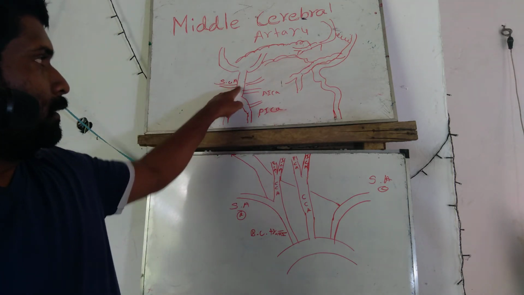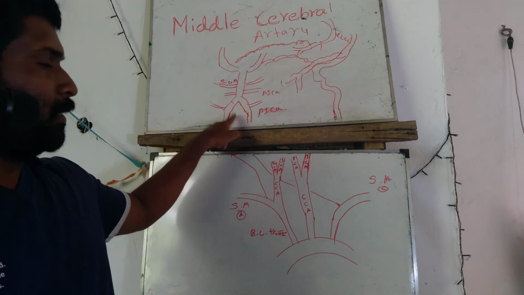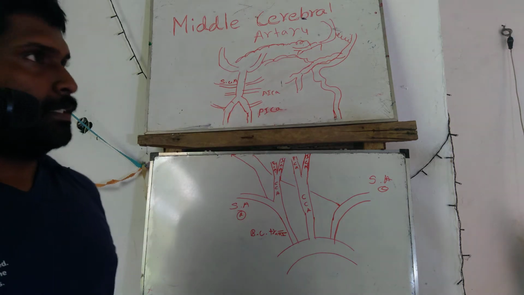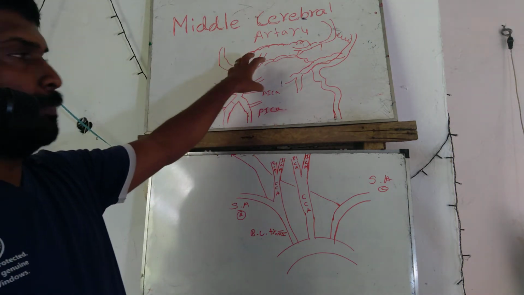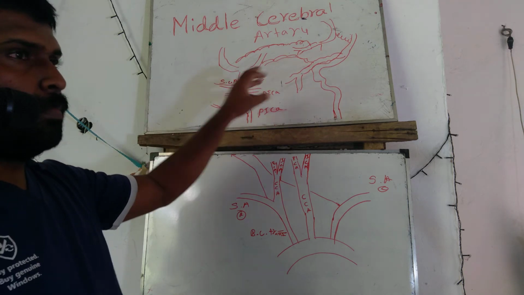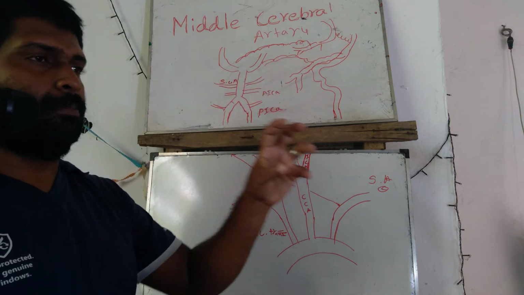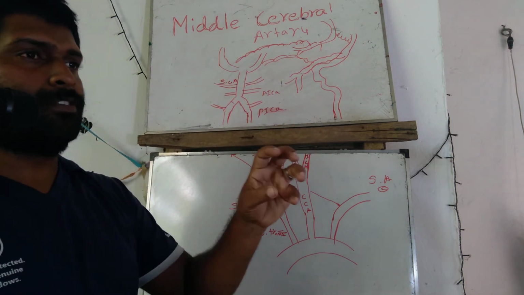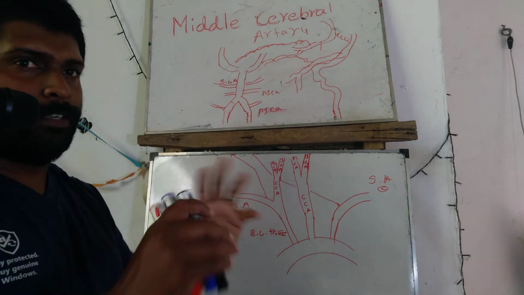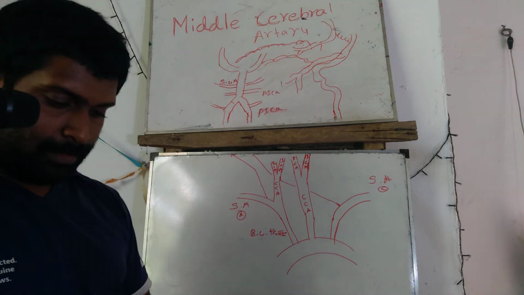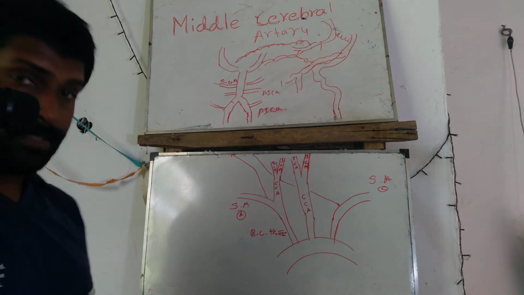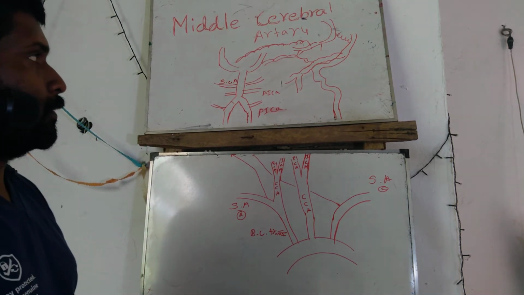Right, the vertebral artery goes upward, and at the pons and midbrain gives some small circulation. The midbrain, pons, and medulla have the pontine circulation, and then it goes upward. There is a major arterial supply to the lateral area.